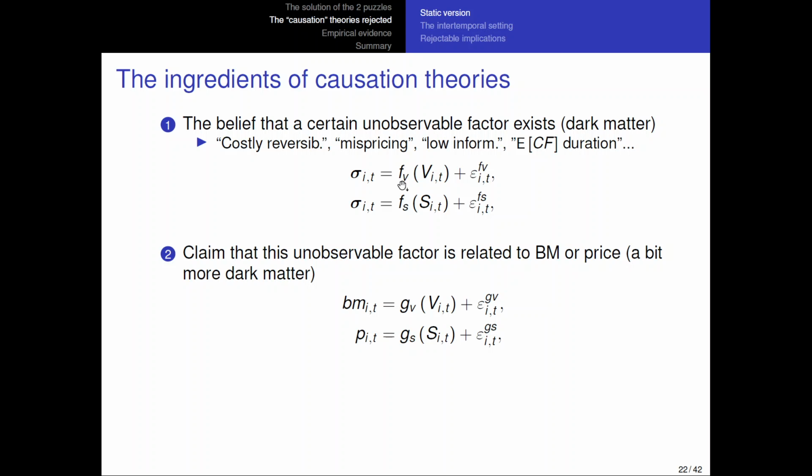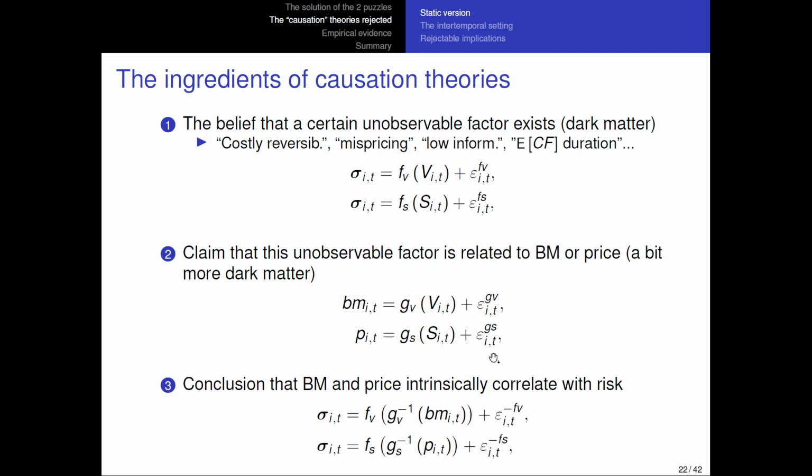And now, because you have this function and this function, if you had everything as linear functions, the composition of a linear function is also a linear function. That's the basic thing that these theories do: you intrinsically link the two things. You now have an intrinsic relation between risk and book to market.